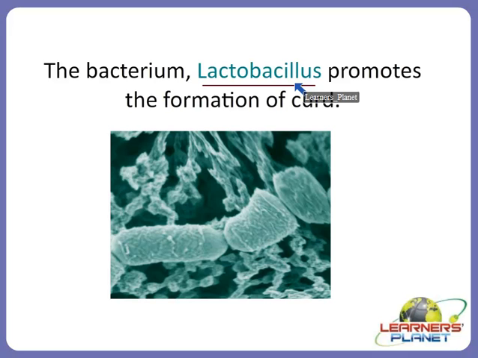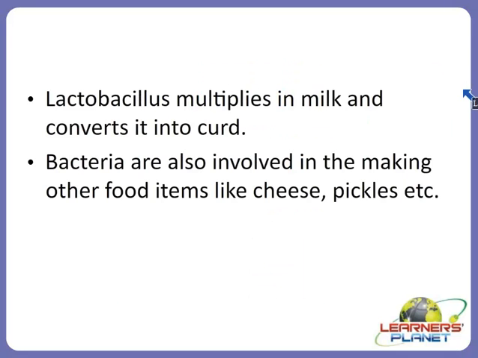We have studied earlier that the bacteria which are having rod shape are known as the group Bacillus. So this lactobacillus is one of the examples of this particular group. Here is the magnified image. Now, what is it doing when added in the milk or when it is forming the curd? So basically, how is the curd prepared?